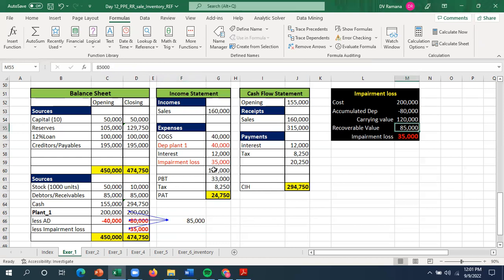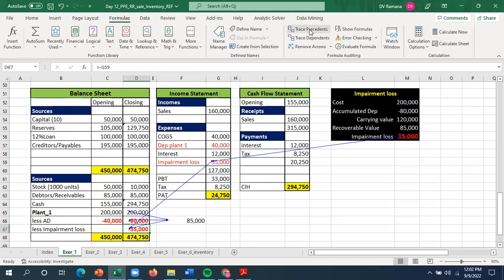So we can see that impairment affects the income statement and affects the balance sheet, but there is no direct effect of the impairment on the cash flow statement. The impairment loss is shown in the income statement, the profit to that extent reduces, and the value of the asset reduces to that extent.